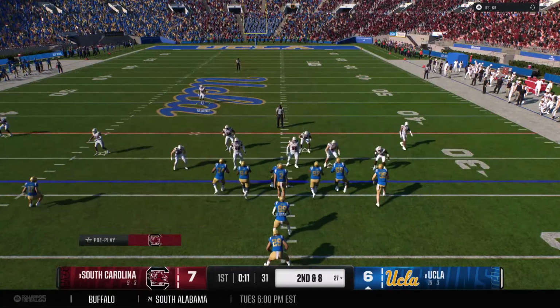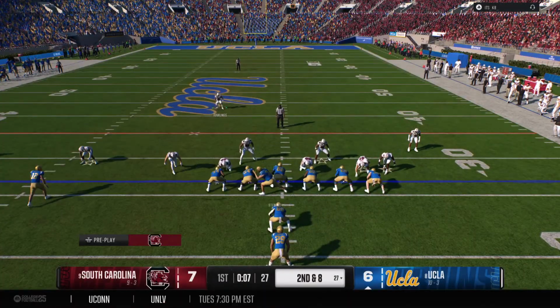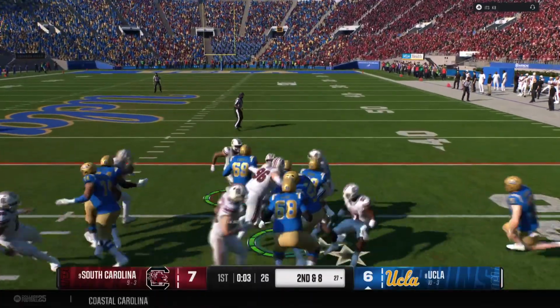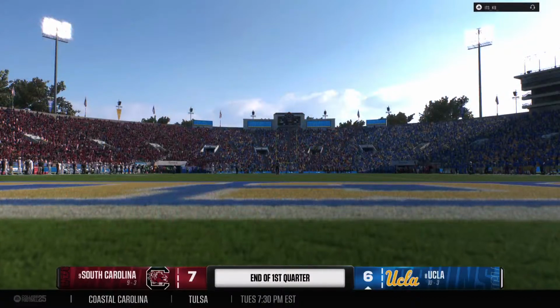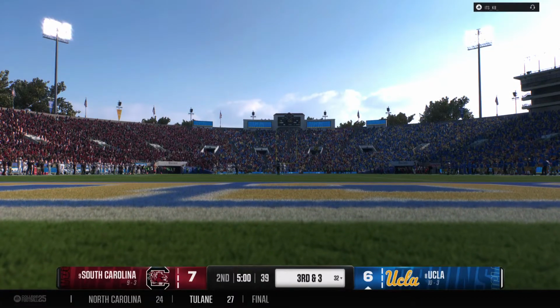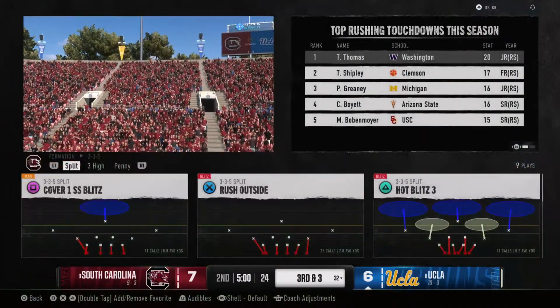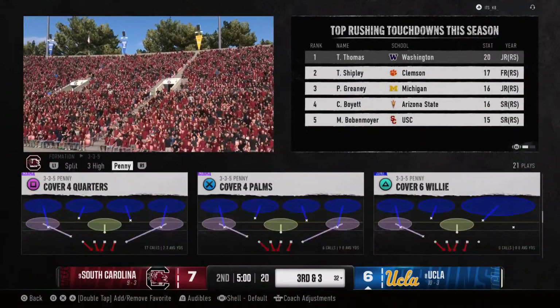Offense coming to the line. They might have a chance for a couple more plays before we reach the end of the quarter. They'll hand it off. They bring him down to the 32-yard line. That's the end of the first quarter. With the score, South Carolina 7, UCLA 6.